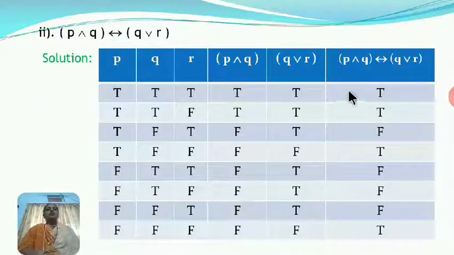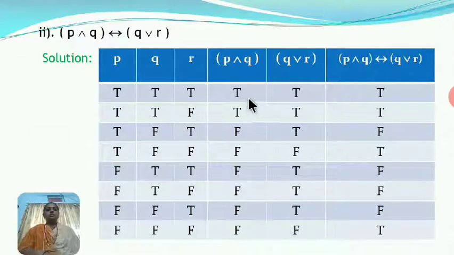Now, we take double implication for P and Q, and Q or R. We know the double implication is true only when both the components have same truth value. Here the components are P and Q, and Q or R. So, when both the components have same truth value, the truth value for the given statement is true, otherwise it is false.